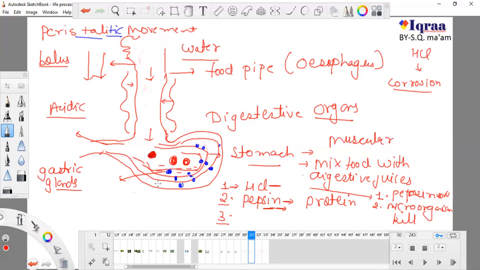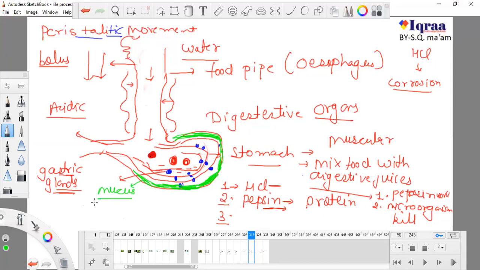So what happens exactly is that some of these gastric glands secrete HCl, some secrete pepsin, which digests protein, and some of these gastric glands secrete mucus. Mucus is something like what you secrete from your nasal cavity when you have a cold. It is a gummy part, like slime.